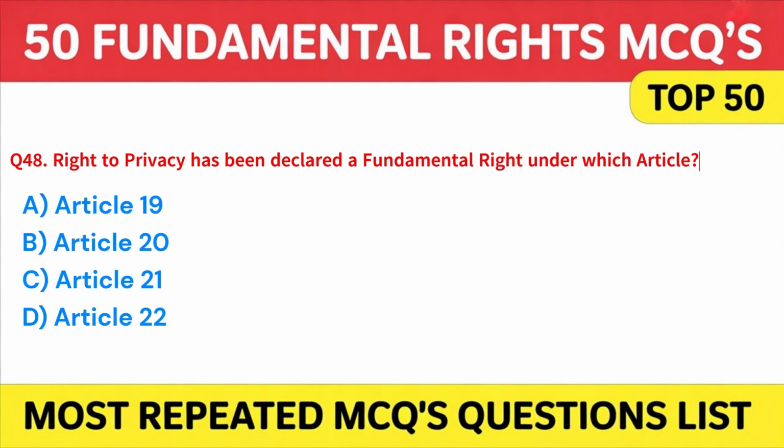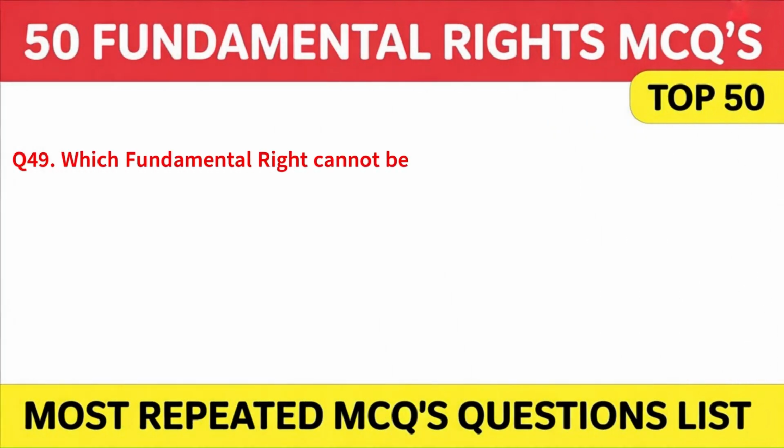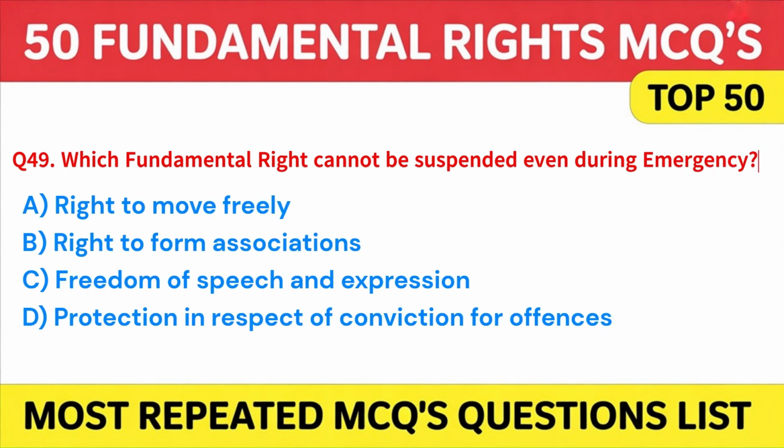A. Article 19. B. Article 20. C. Article 21. Or D. Article 22. Answer C. Article 21. Here is the 49th question. Which fundamental right cannot be suspended even during emergency? A. Right to move freely. B. Right to form associations. C. Freedom of speech and expression. Or D. Protection in respect of conviction for offences.